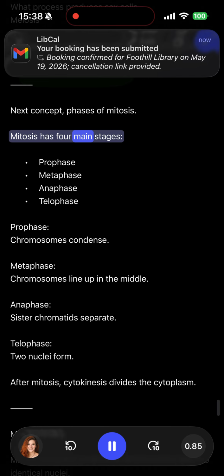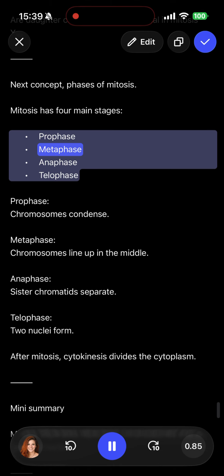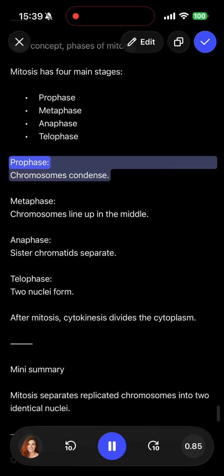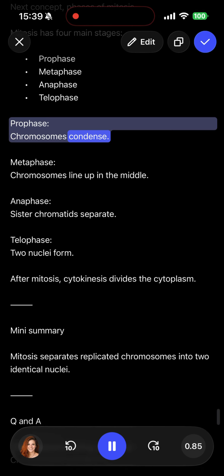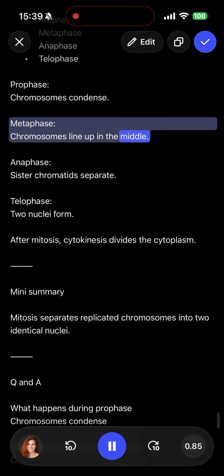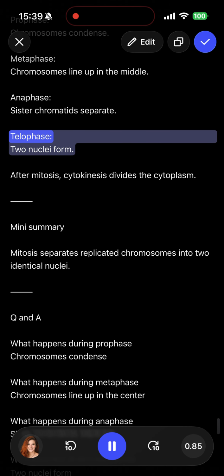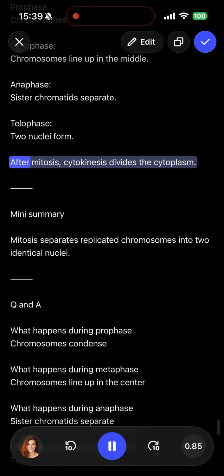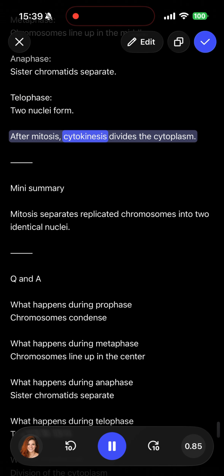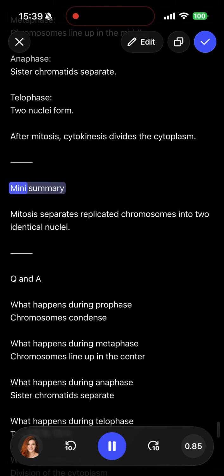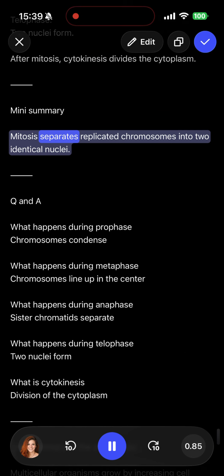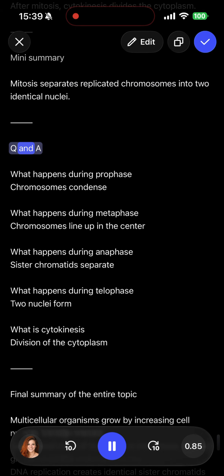Next concept, phases of mitosis. Mitosis has 4 main stages: prophase, metaphase, anaphase, telophase. Prophase, chromosomes condense. Metaphase, chromosomes line up in the middle. Anaphase, sister chromatids separate. Telophase, 2 nuclei form. After mitosis, cytokinesis divides the cytoplasm. Mini summary. Mitosis separates replicated chromosomes into 2 identical nuclei.